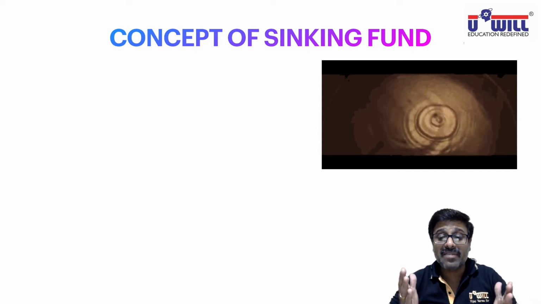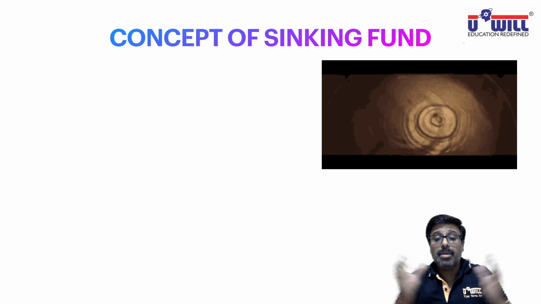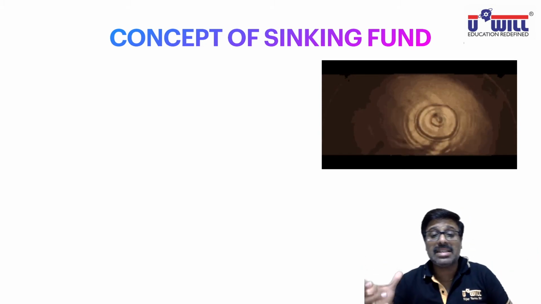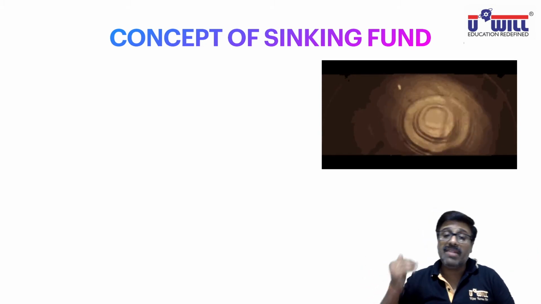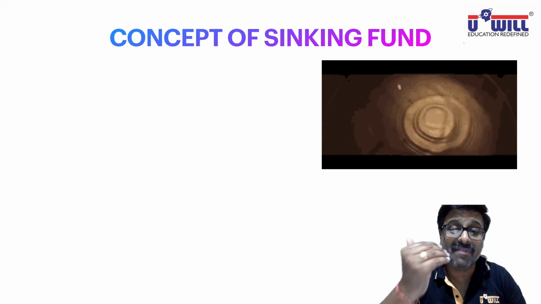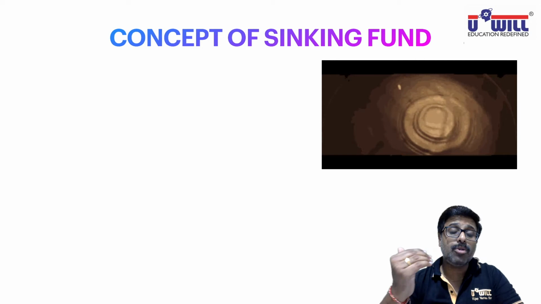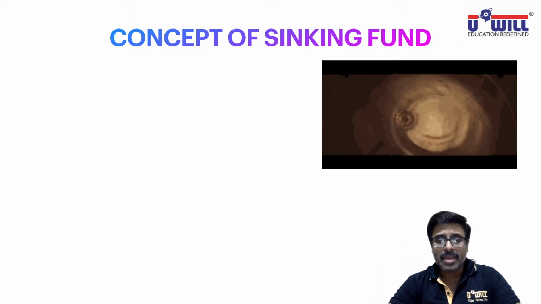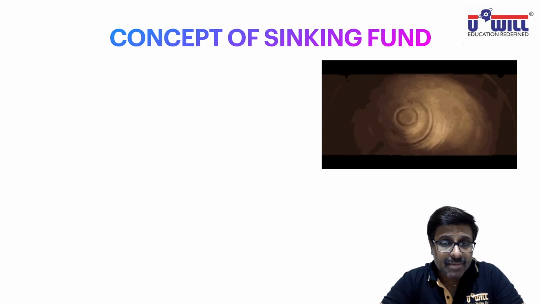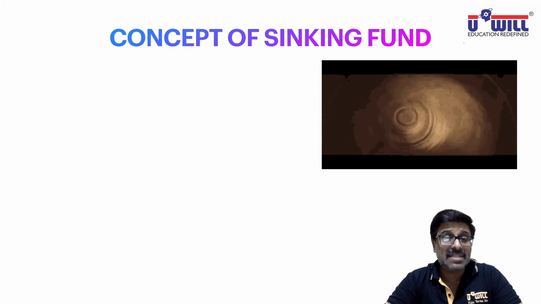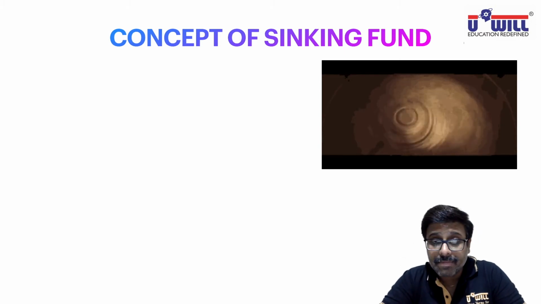So what is that sinking fund? Small change, big difference. Boond boond se bharta sagar. Means from the very first year, if we already know that after 5 years we have to repay 5 lakh rupees, how much amount should you save every year? I repeat, if you already know in advance that after 5 years you have to repay someone 5 lakh rupees, how much amount will you save every year? Simple mathematics, 5 lakhs divided by 5, 1 lakh you will save every year.